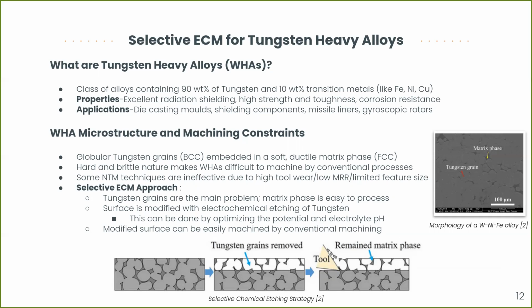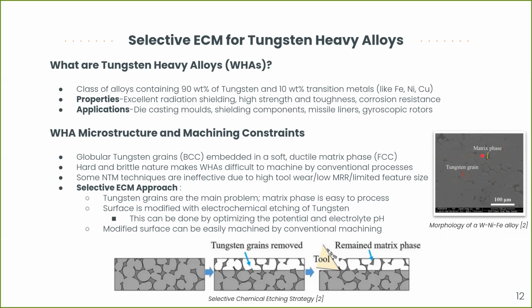Now, these tungsten heavy alloys have a very distinct microstructure, as you can see in the figure on the right-hand side. So we have a two-phase structure which consists of globular tungsten grains that have a body-centered cubic structure, and these tungsten grains are embedded in a ductile and soft matrix phase that has an FCC structure.